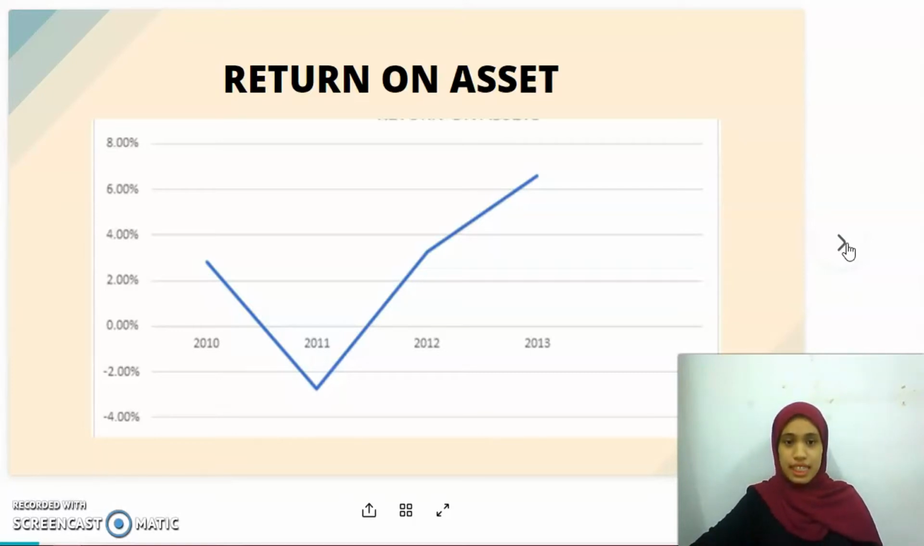As we can see here is the graph of the return on assets of MISC between 2010 until 2013. The formula is net income divided by the average total asset. And we can see here that in 2011, the ROA is negative because in 2011, MISC reported a net loss, and the ROA is getting better in 2012 and even better in 2013.